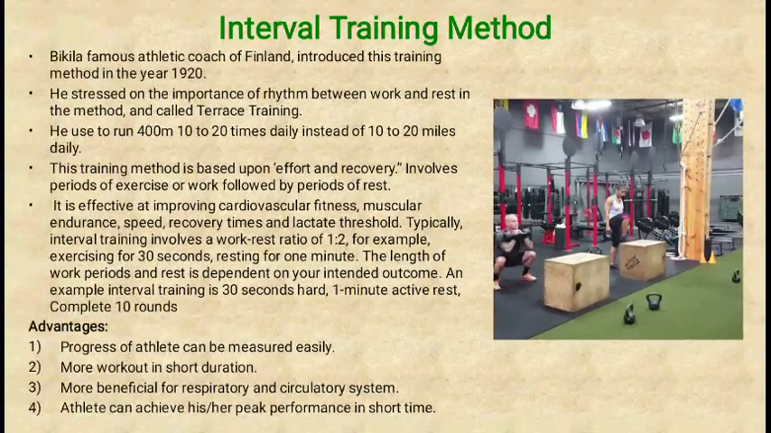Then the training method is based upon the efforts and the recovery. You can see that for an athlete in a 400-meter race, the following examples are applicable. For example, a 400-meter race with 80% of speed, then walking or jogging until his heart rate comes down to 120 to 140.